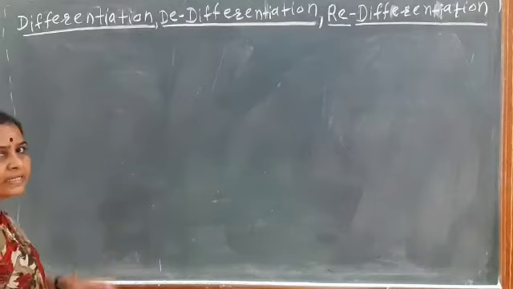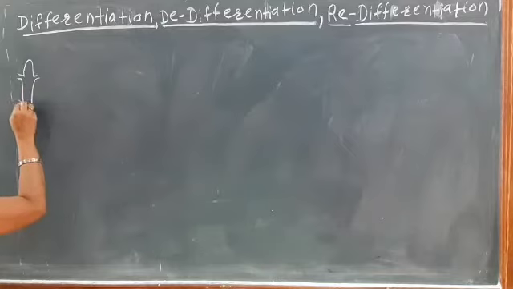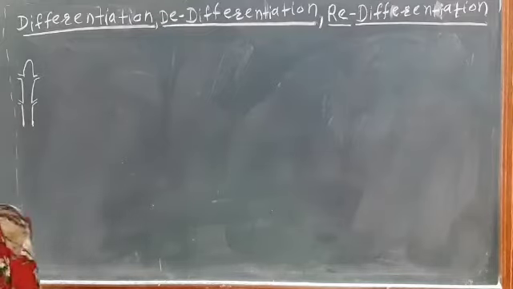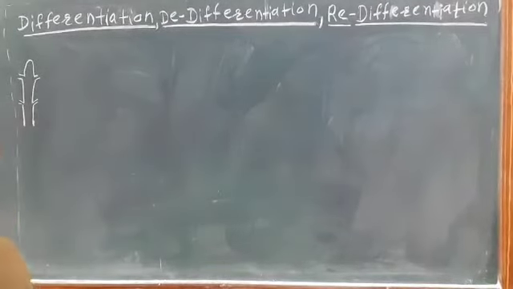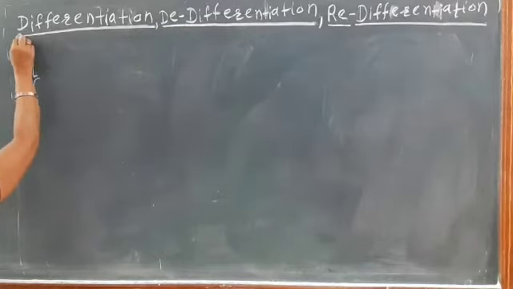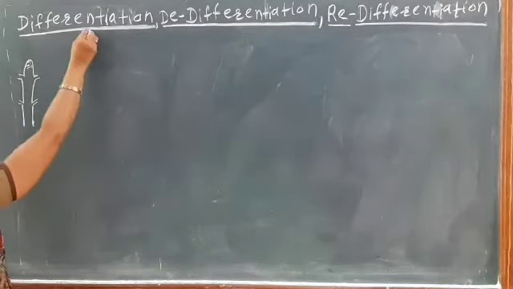We have seen in the last lecture about the meristem, the apical meristem: apical, intercalary and lateral meristem. So this region is the apical meristem. The first point is differentiation. So during differentiation, what happens?